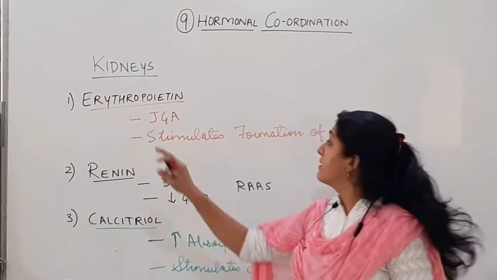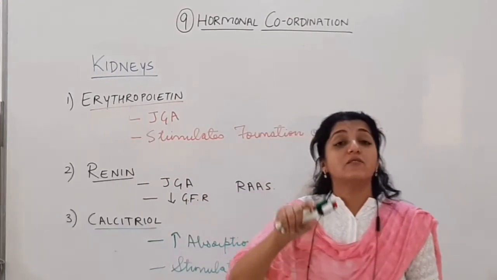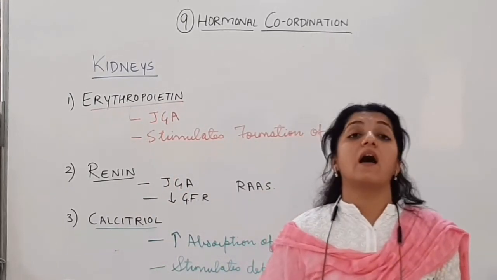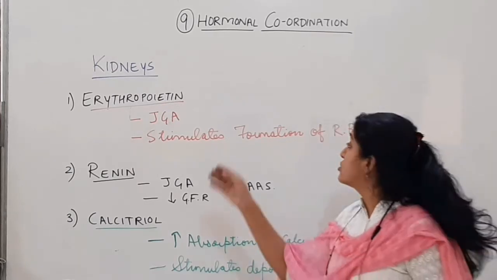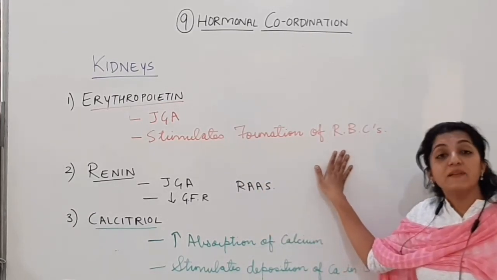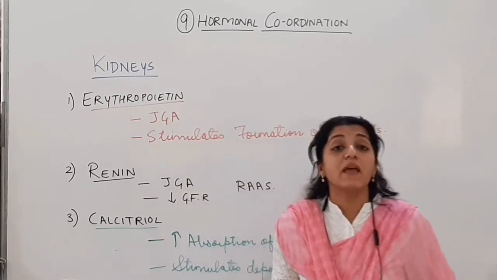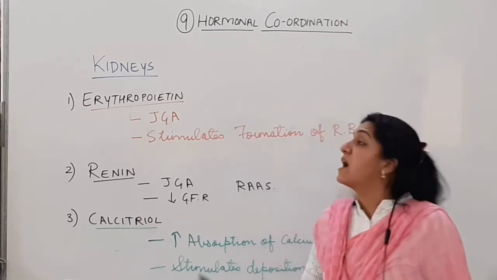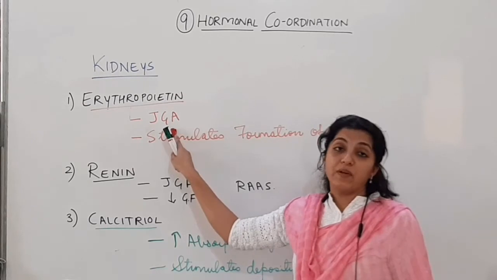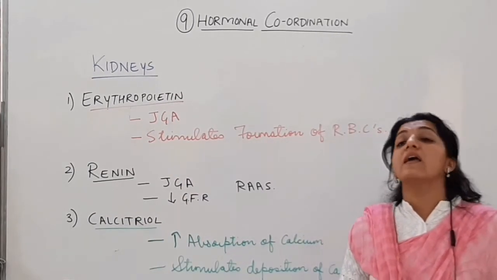One more hormone from the kidney is erythropoietin. See, the name itself is suggesting: erythropoietin means it will help in the process of erythropoiesis. It will stimulate the formation of RBCs, that is the red blood cells. The formation of RBCs is called erythropoiesis. So erythropoietin is going to stimulate the formation of RBCs, again secreted by the JGA, that is the juxtaglomerular apparatus cells. And the third one is calcitriol.